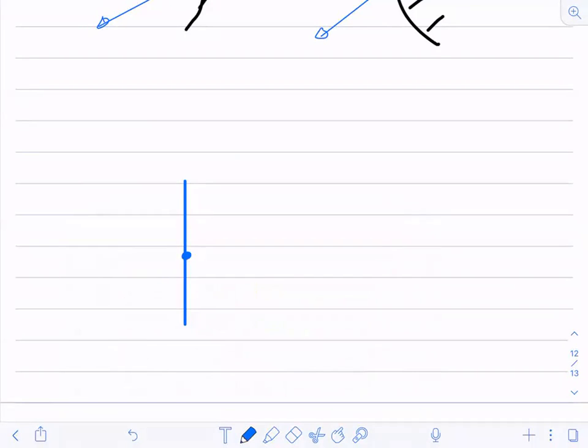If I draw a tangent at this point, will it be a straight line only? Yes or no? A straight line is also a curve of infinite radius. A straight line is nothing but a curve of infinite radius. Correct? Now, if I want to draw a tangent at that point, will it be a straight line? Yes, it will be a straight line.